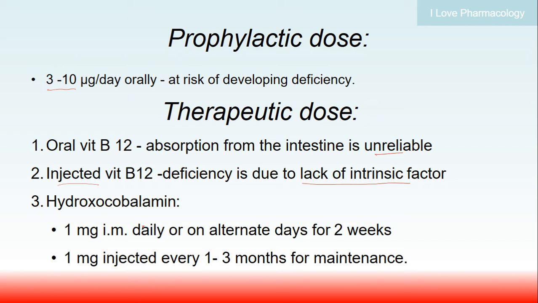Hydroxycobalamin can be injected through the IM route, 1 milligram intramuscularly daily or on alternate days for 2 weeks, and you can keep a maintenance dose of 1 milligram injected every 1 to 3 months.